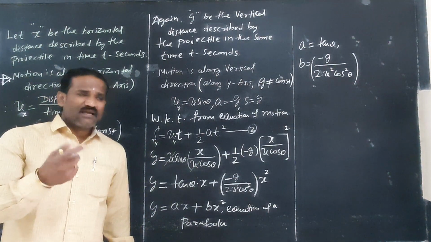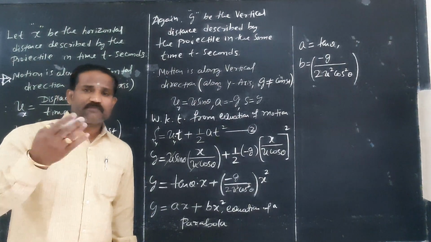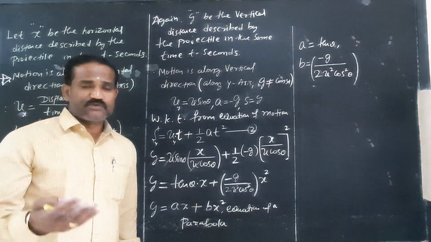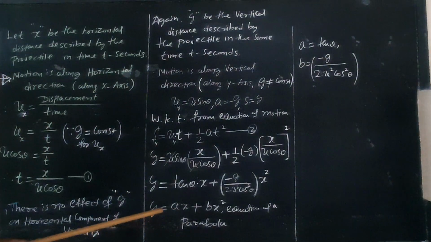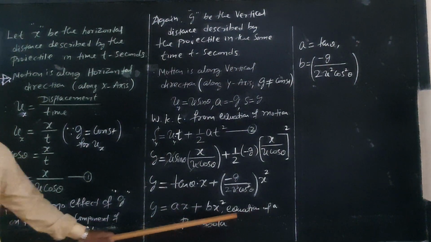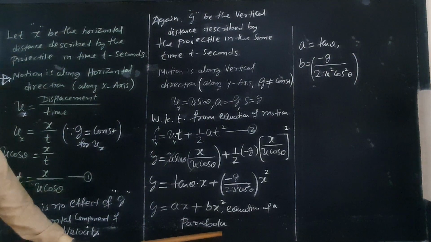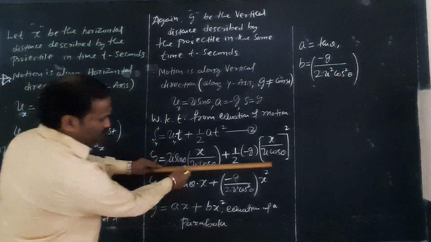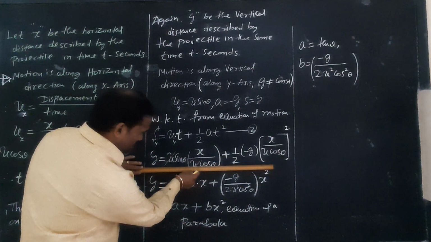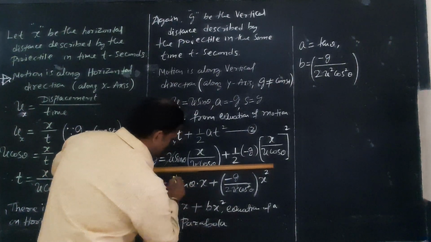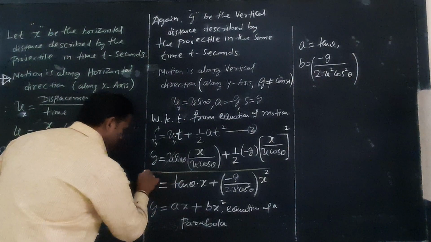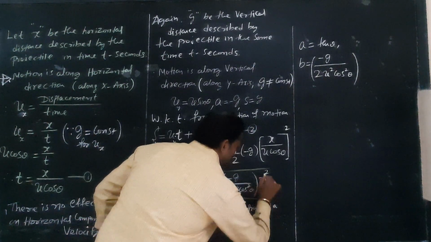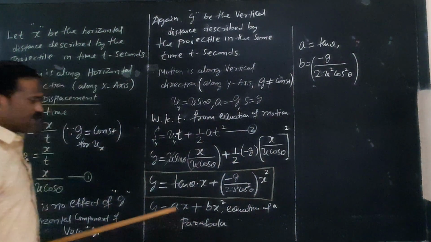You will come to know about parabola, hyperbola, and ellipse. These are the three conic sections, right? So you will come to know it. Y is equal to ax plus bx square is a standard equation of a parabola. Whatever equation we obtained, this is absolutely the equation of a parabola.